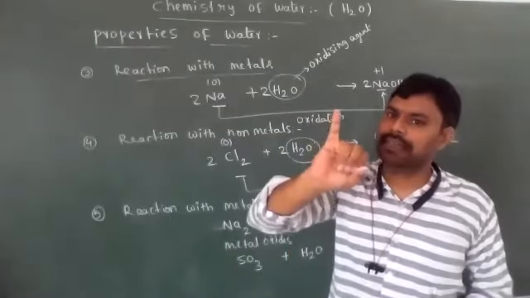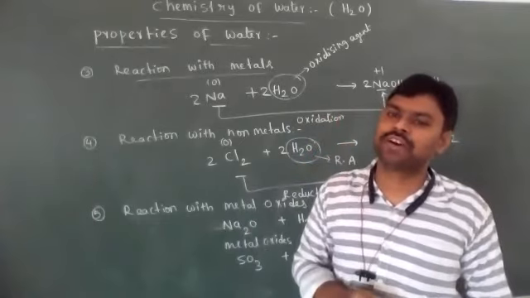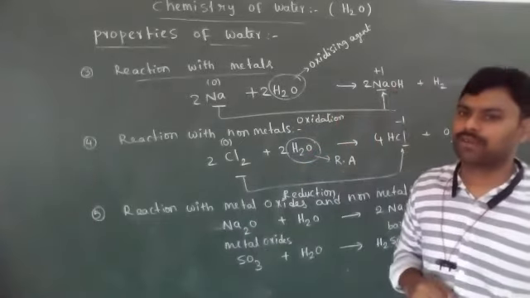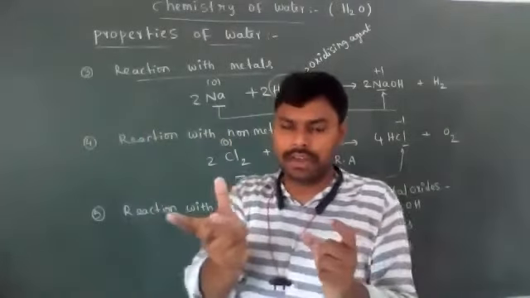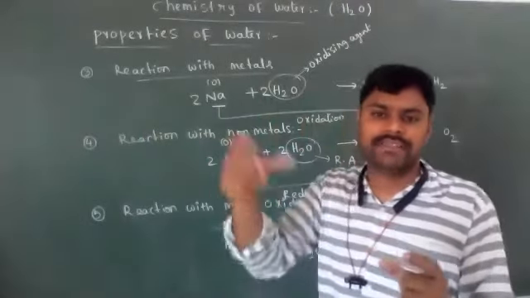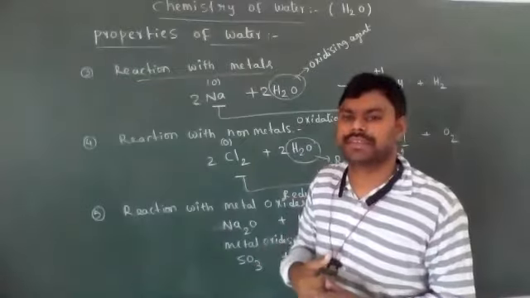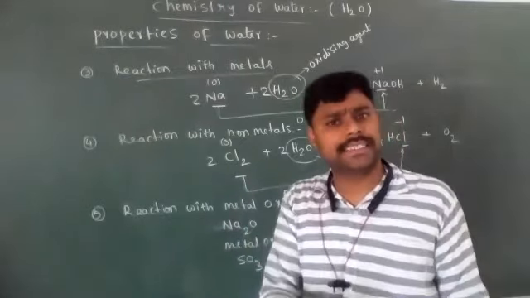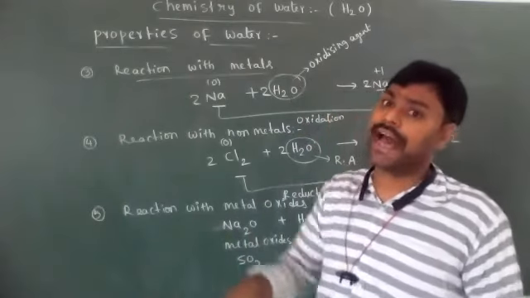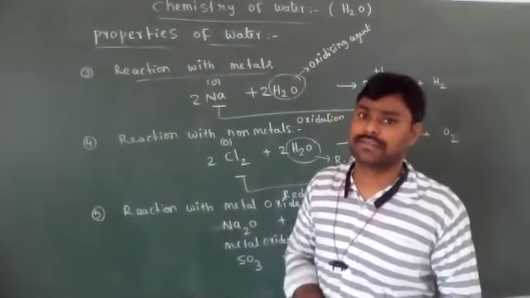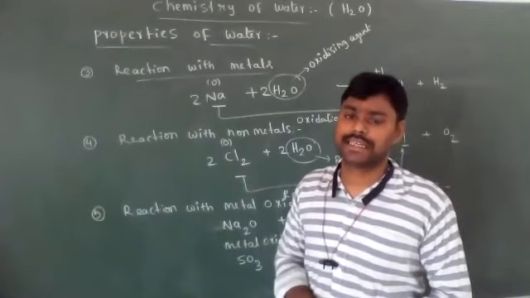The second one is amphoteric nature, or amphoteric property. Amphoteric nature means dual nature, means it reacts with acids as well as with bases. So water reacts with acids as well as bases, that's why water has amphoteric nature.